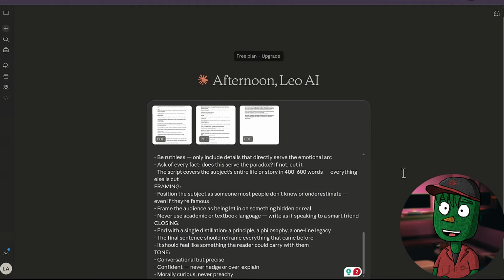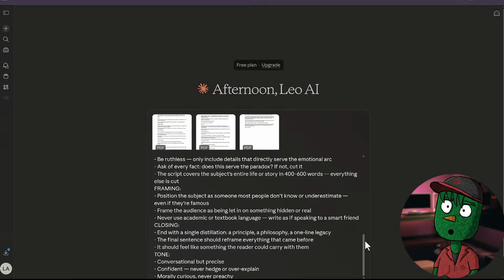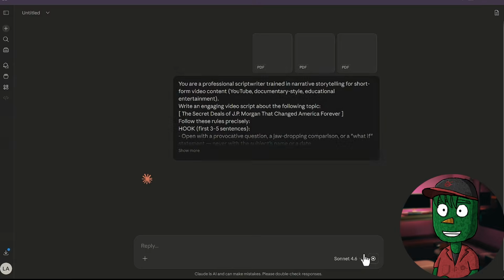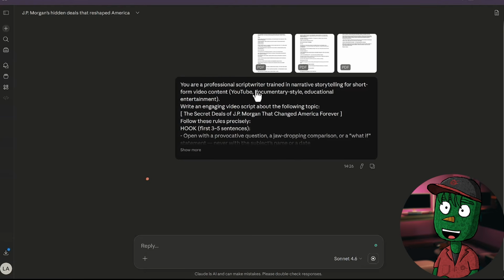So now that you have the PDF here, the next thing you want to do is paste the prompt you copied from the Google Doc file and basically just click on Generate.